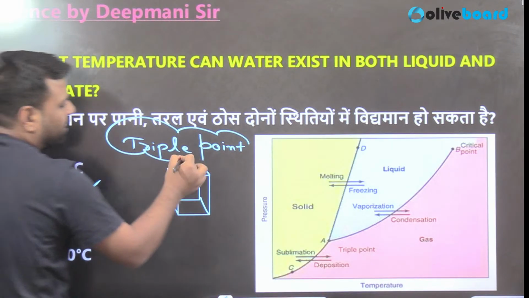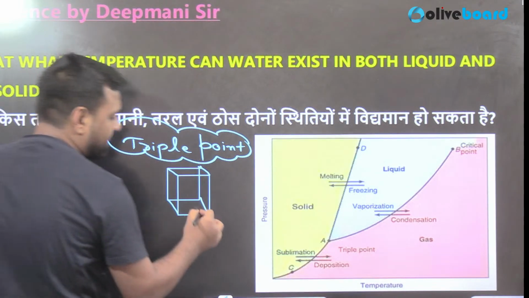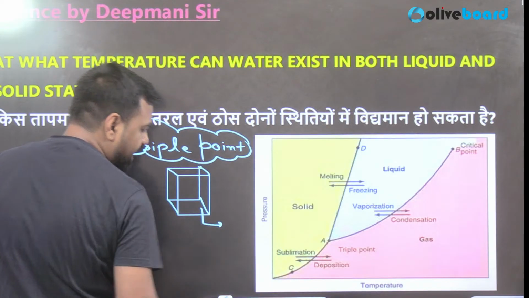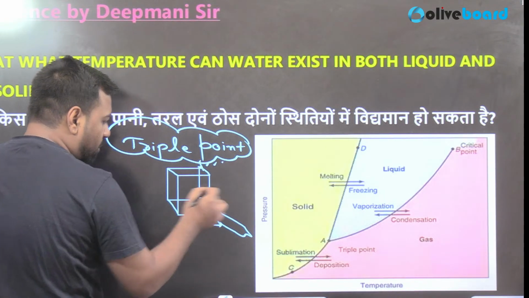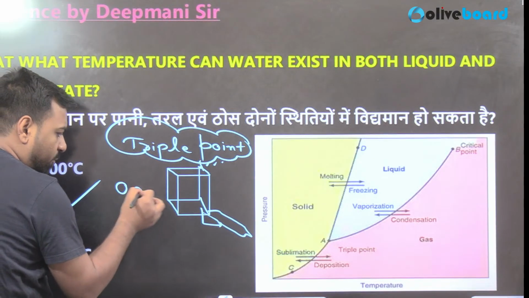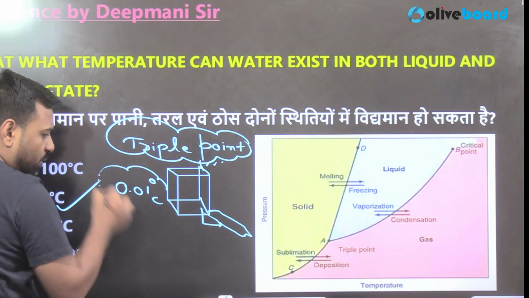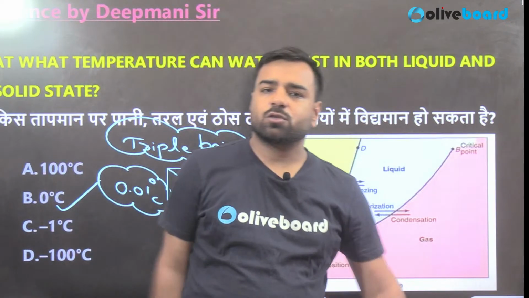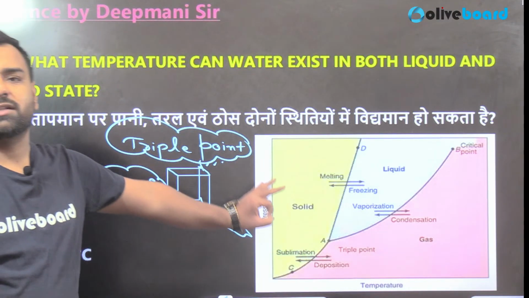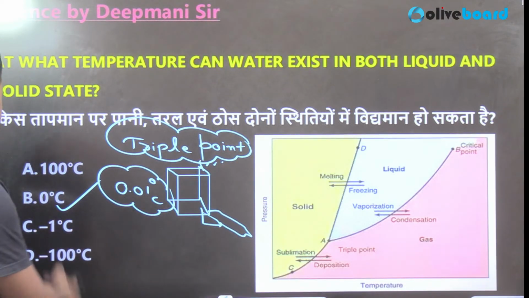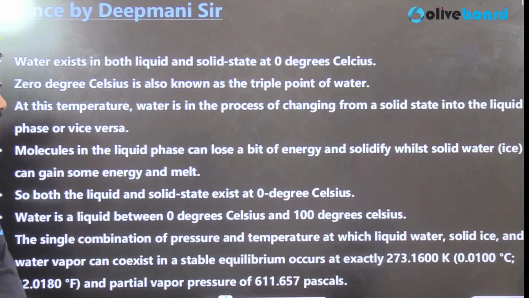And if I talk about this triple point of the water, so guys, here, this ice cube, this liquid part, and the vapor, all these 3 states are present at 0.01 degree centigrade, and this is known as triple point. Understood? So what is known as triple point? Because here water is present in 3 different states, and that's the point. Okay, so here the answer was B. We have understood this. Next,